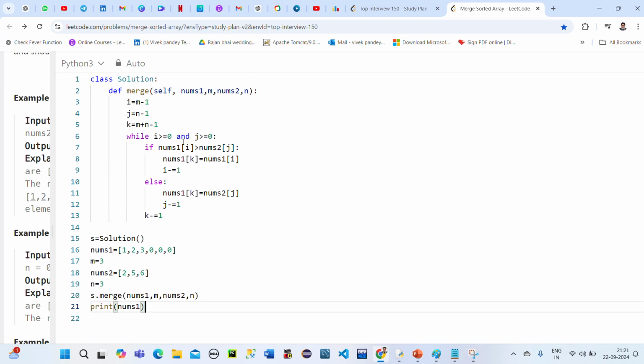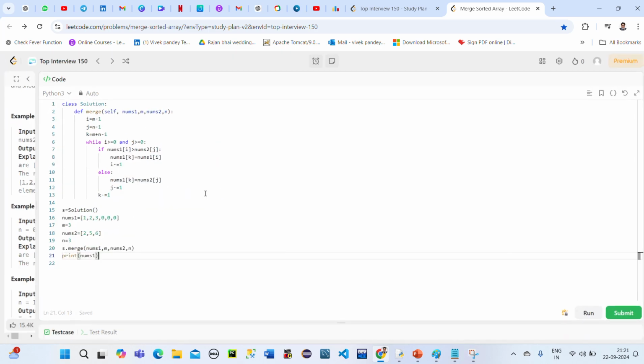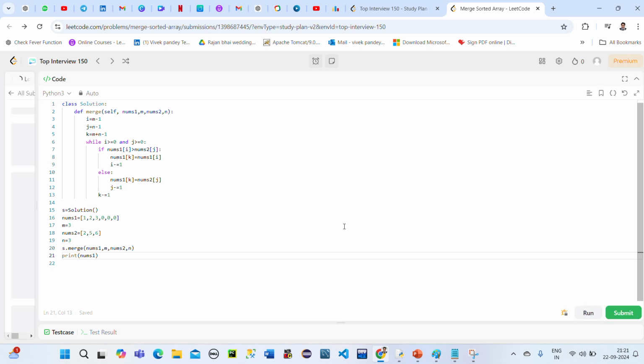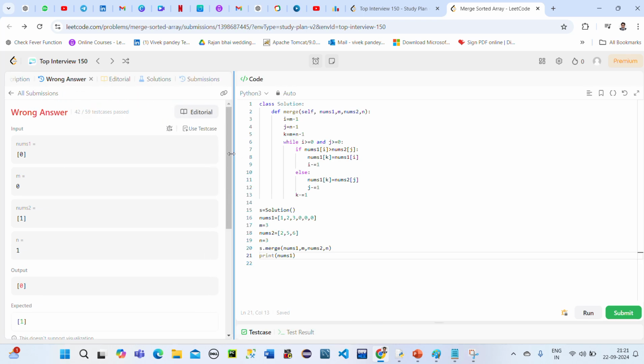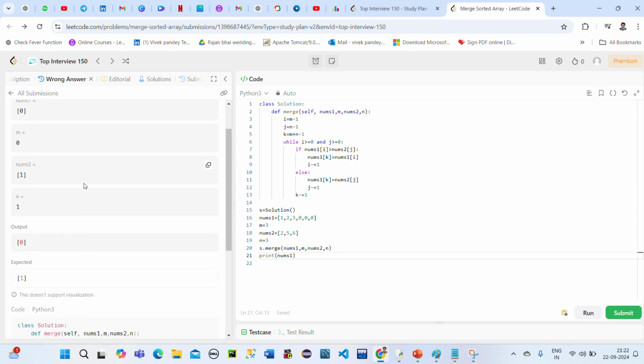Let's see whether it's working or not. So here I'm just submitting it. See here, I'm getting something wrong. Out of 59 test cases, only 42 test cases are passed.